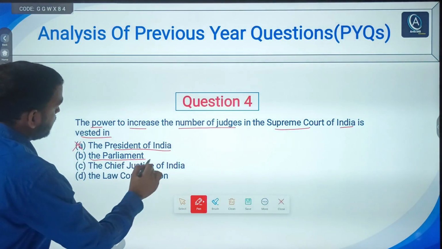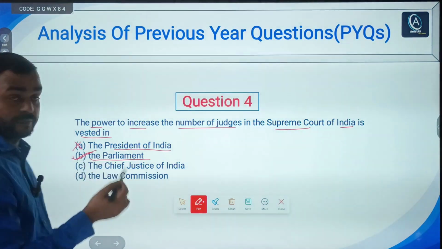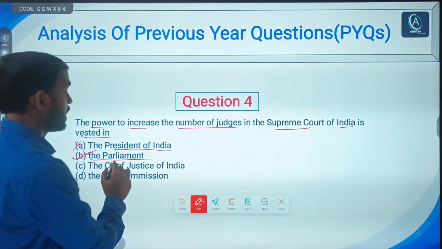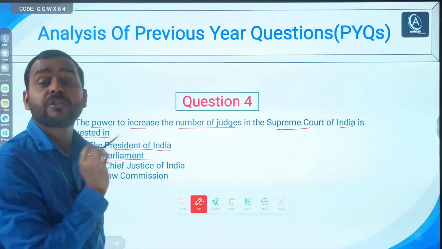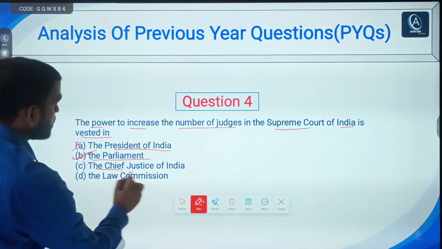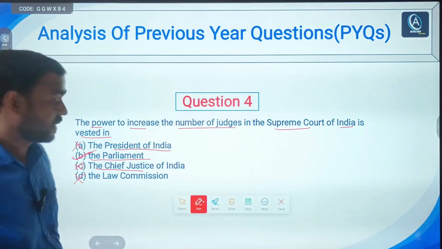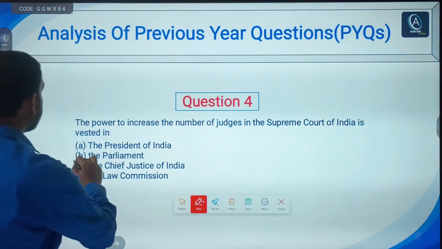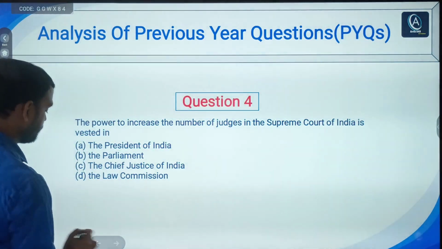Second, the Parliament, right. Obviously the Parliament, right. Parliament is the right answer because only the Parliament can increase the number of judges of Supreme Court, right. Chief Justice of India, no. The Law Commission, never, right. So B is the correct answer, Parliament, right. Why? Just see the explanation, right.